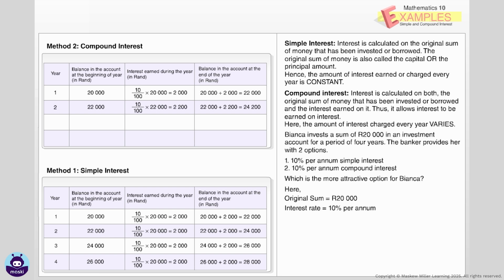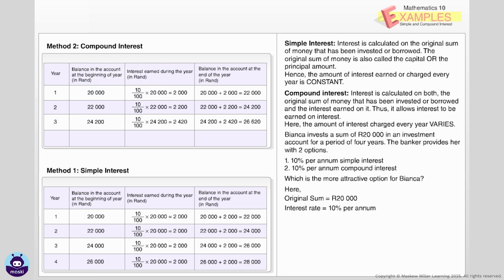Are you able to spot the difference in the approach? We are calculating interest on the original sum, 20,000, plus the interest that we earned on it in the first year, that is 2,000. Hence, under compound interest, we are able to earn an additional interest of 200 Rand, which is nothing but 10% of 2,000. Thus, we are earning interest on interest.